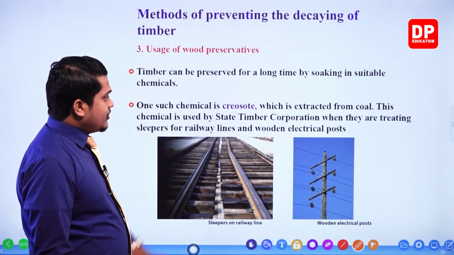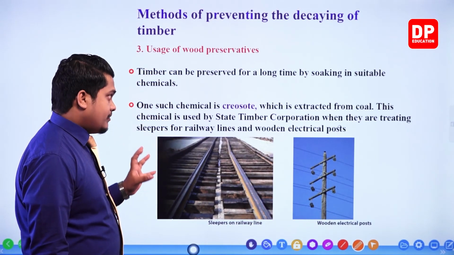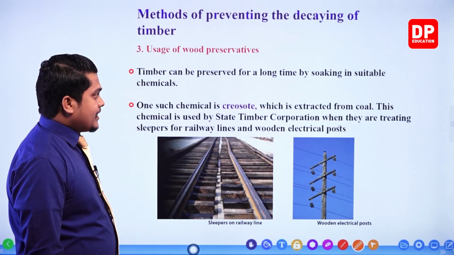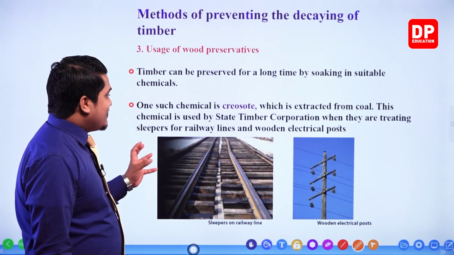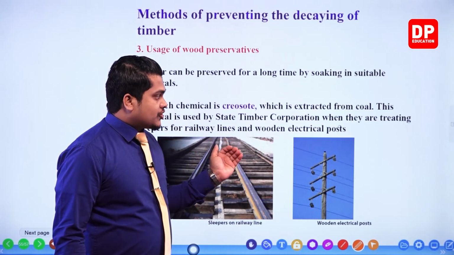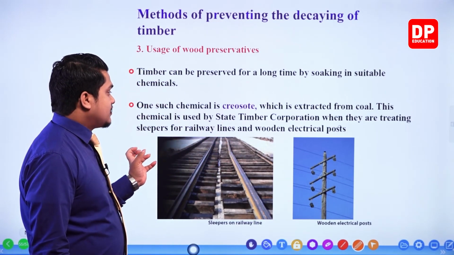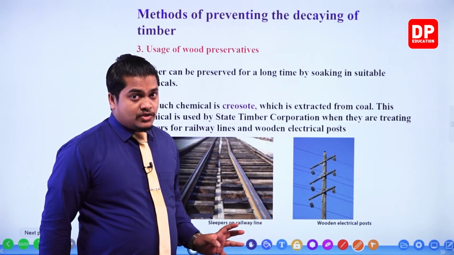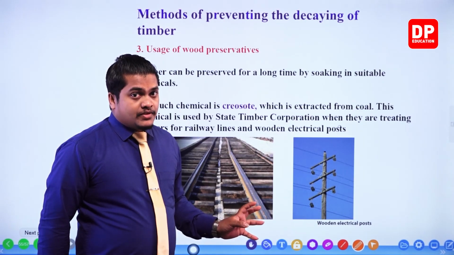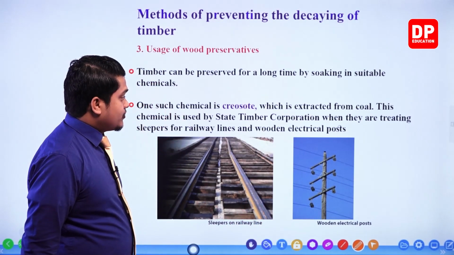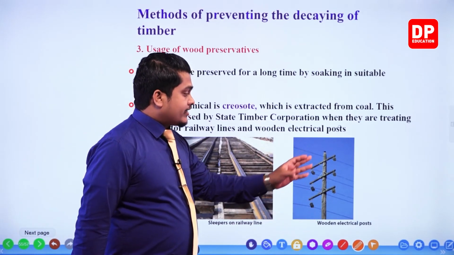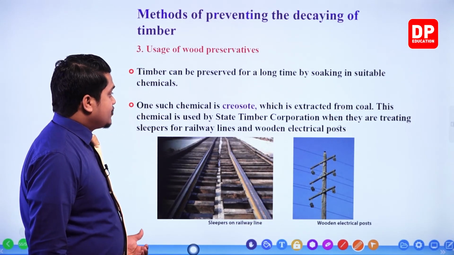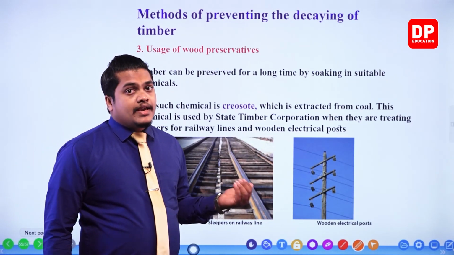So creosote is an example of a chemical which can be applied to protect timber. It is extracted from coal, and this chemical is used by the State Timber Corporation when they are treating sleepers for railway constructions. In railways, you know that there are sleepers made of timber. So sleepers are applied with this creosote. Then the other thing is wooden electrical posts. In that case also we apply this creosote. So it will help to slow down the decaying process.